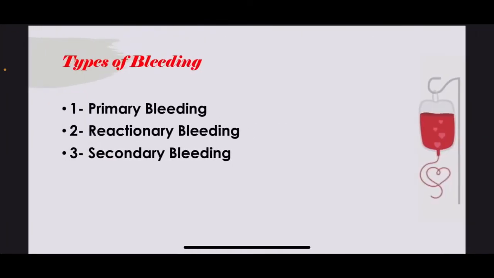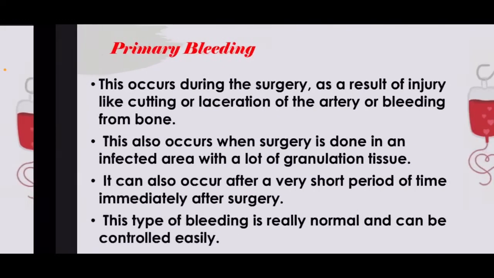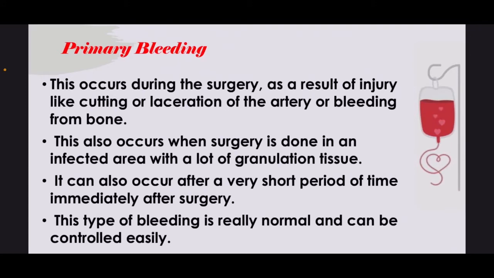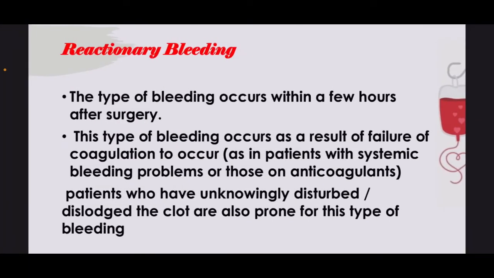The types of bleeding are primary, reactionary, and secondary bleeding. The primary bleeding occurs during the surgery as a result of injury, and this type is really normal and can be controlled easily. The reactionary bleeding occurs within a few hours after surgery, and it results from coagulation failure.